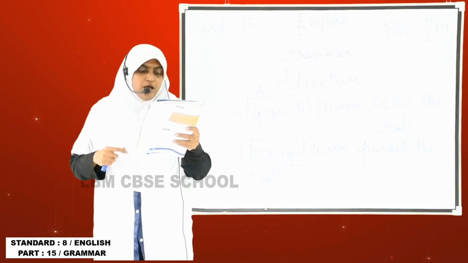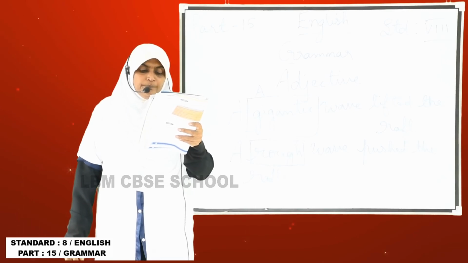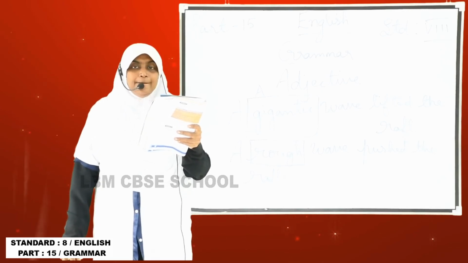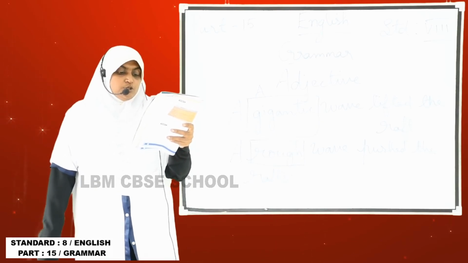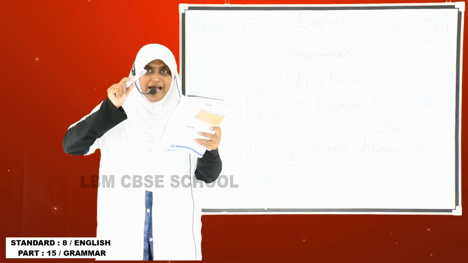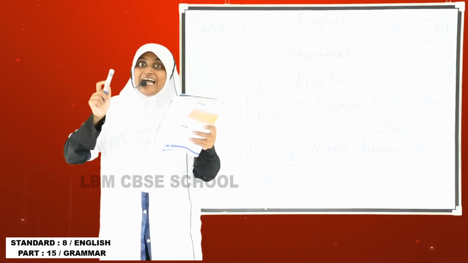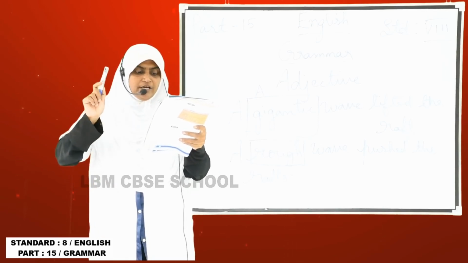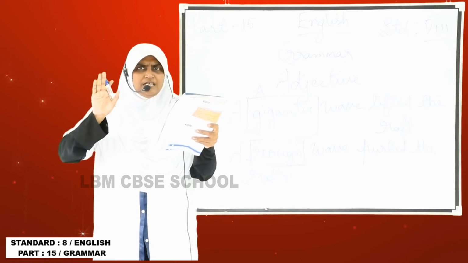First example: Serenity was strong. The word strong is the positive degree. Second one: Serenity was stronger than the sea. So the man was compared to the sea, so it's a comparative degree. First one, Serenity was strong, is a positive degree.